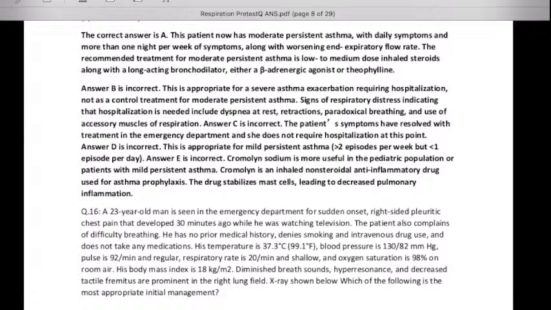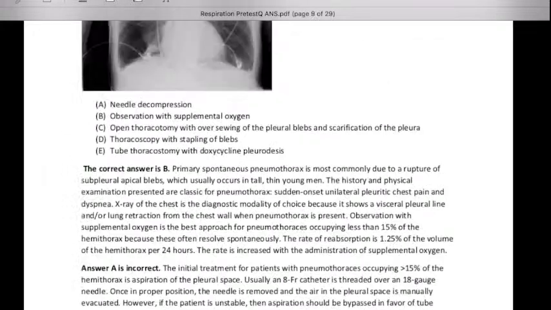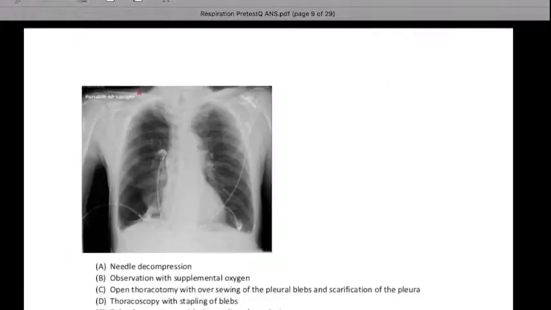So in this case, the patient is young and the cause is spontaneous, and if you see the x-ray, the same x-ray was given in your examination.